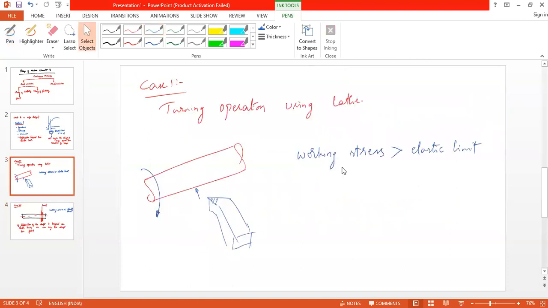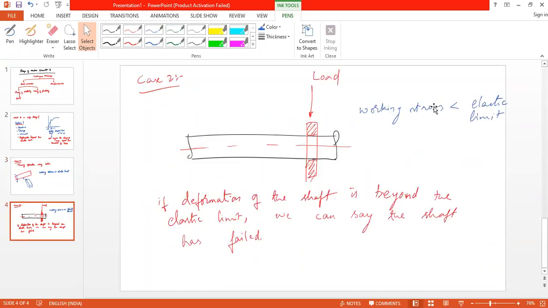Whereas in case 1, the stress created due to the load applied must be greater than the elastic limit, then only the turning will happen, and that is considered a success. It is not a failure. Whereas in the second case, if the working stress is more than the elastic limit or the limiting value, then the deformation will happen beyond the elastic limit.